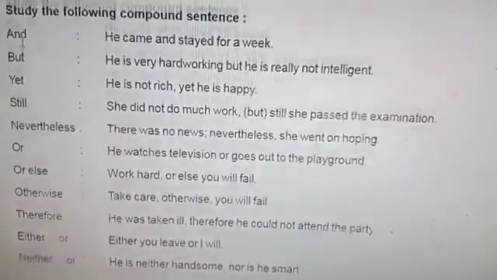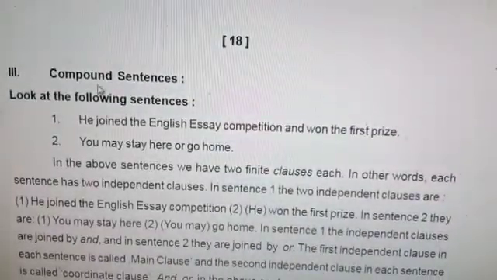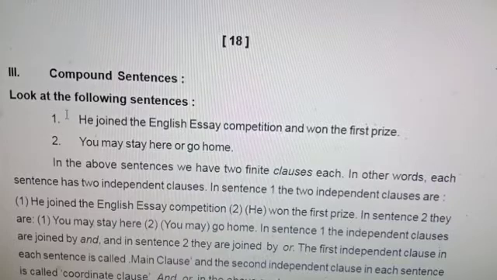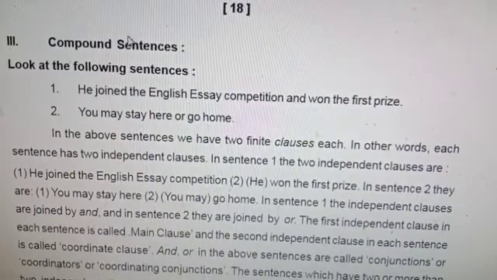If two finite clauses are once connected by any coordinator, then the sentence is known as a compound sentence.